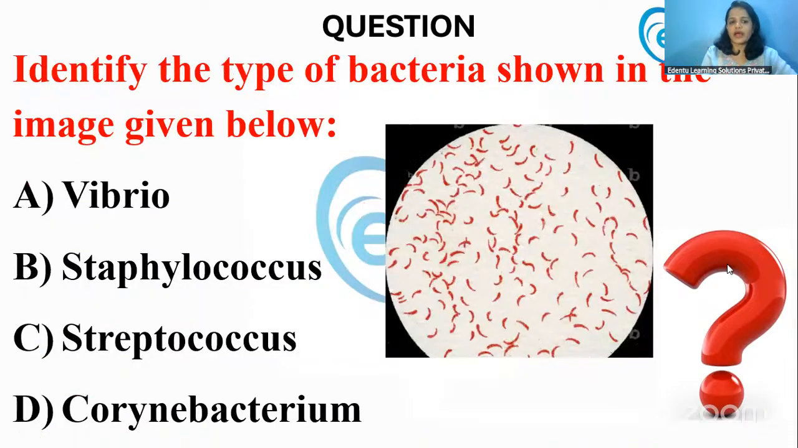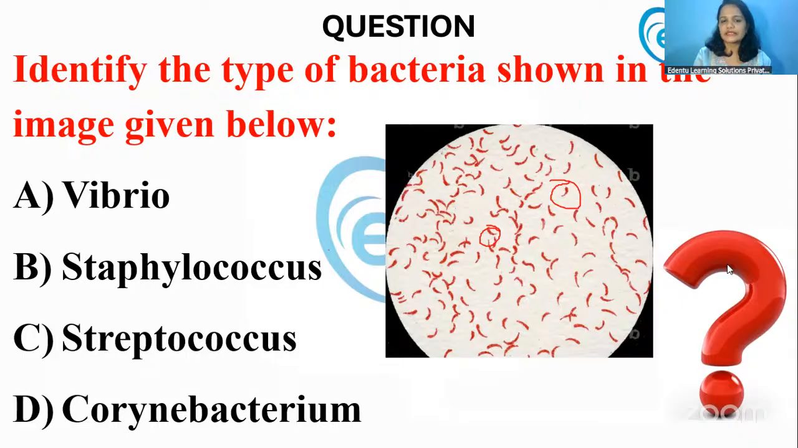Now, identify the type of bacteria shown in the image given below. Pinkish color bacteria, that means it is gram negative. And look at the shape. It is comma shape. So the comma shaped gram negative bacteria, yes, Dr. Kartika, you are again right. It is Vibrio. It is the Vibrio cholerae species.